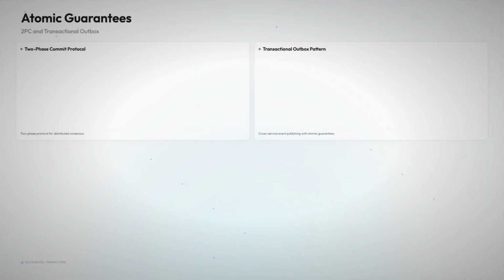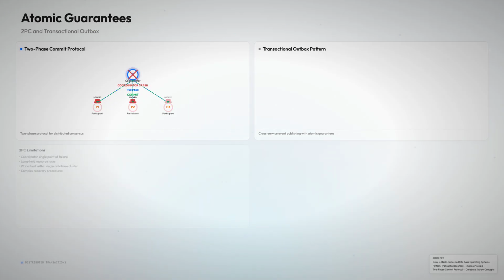To ensure atomic operations, start with two-phase commit. In the prepare phase, all participants agree, then the coordinator issues commit. But if the coordinator crashes between phases, participants hold locks indefinitely. This works reliably only within a single vendor's database cluster, like PostgreSQL with multiple databases.